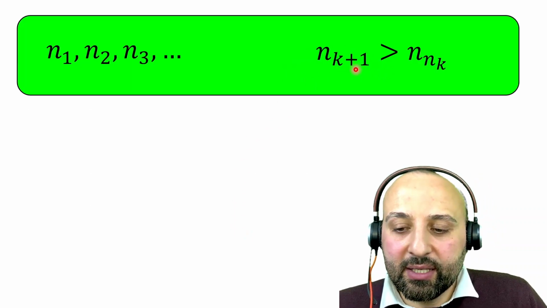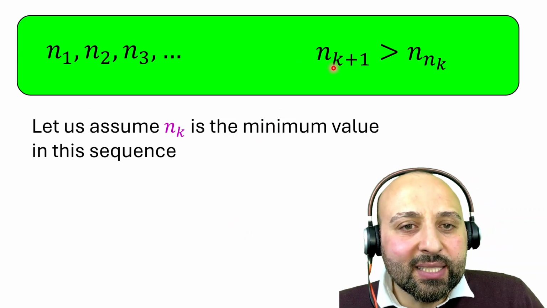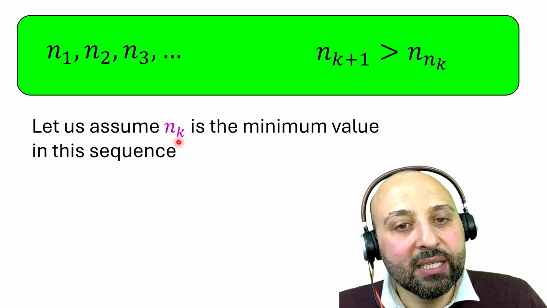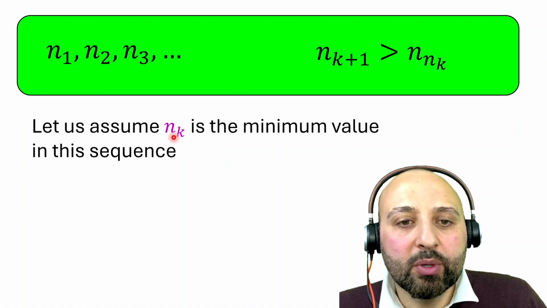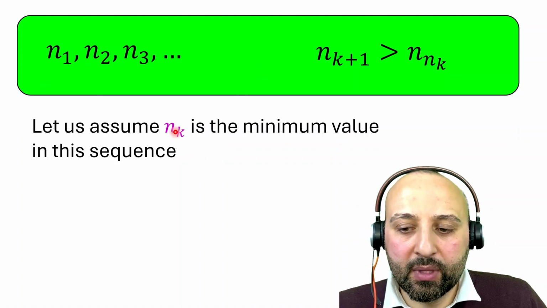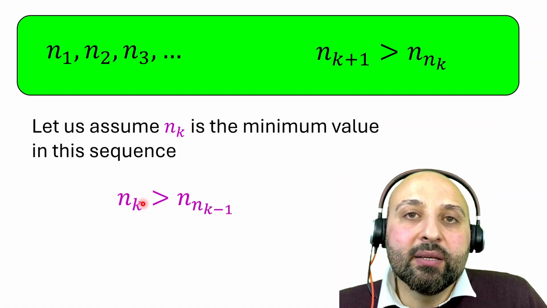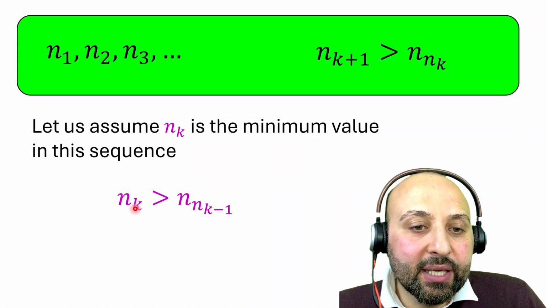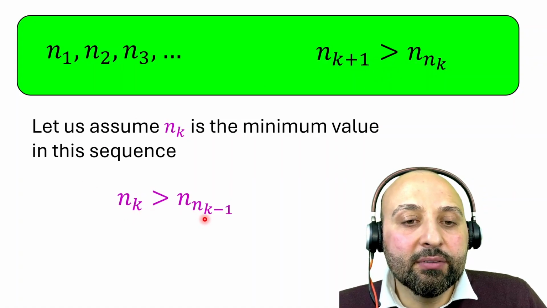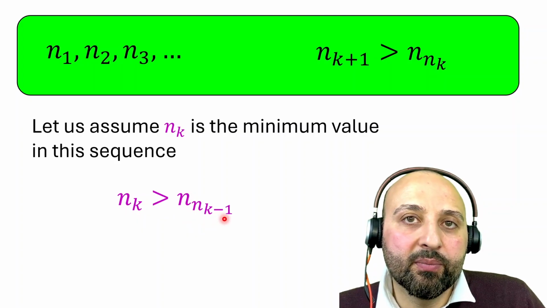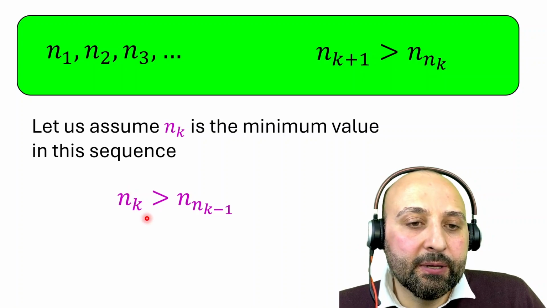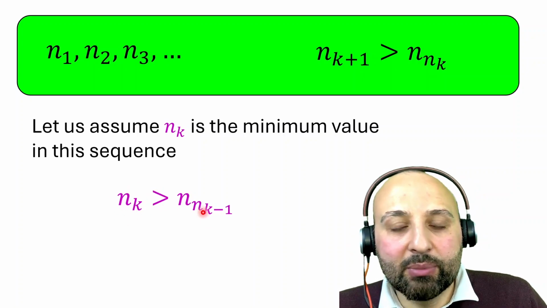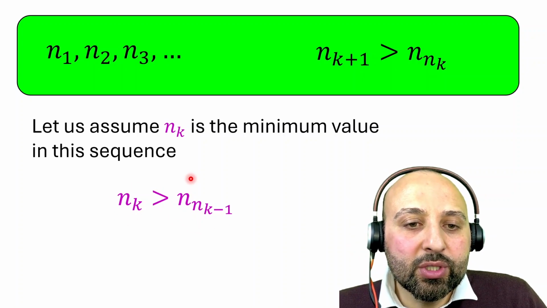This is the property that is given. Let us assume n_k is the minimum value in this sequence. So we have this sequence, one of them will be the minimum. We take it as n_k. Based on this property, n_k is larger than n_{n_k - 1}. But this is already a contradiction because we said n_k should be the minimum number, and now we say that n_k is larger than this number. That means we should not have this number in the sequence.